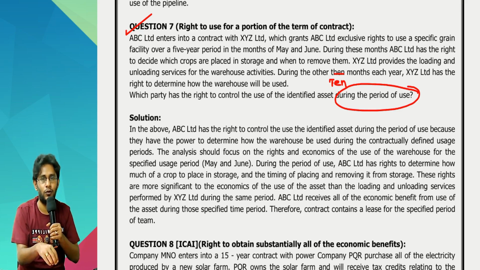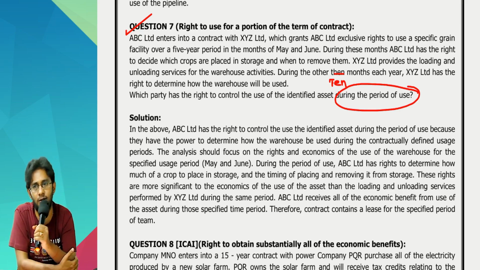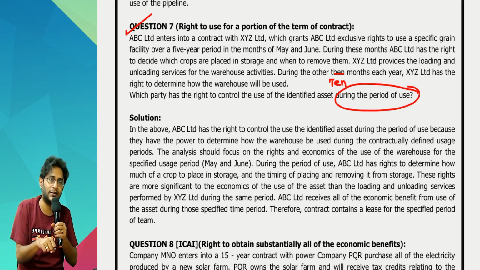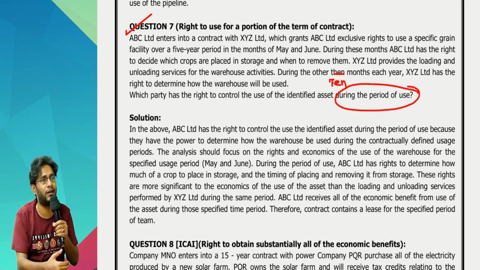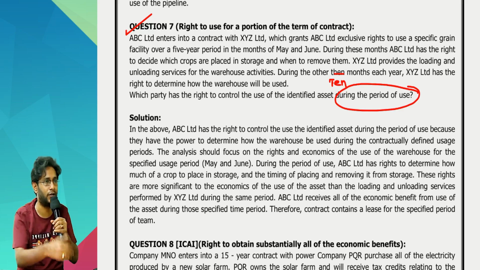In those 2 months, who is having the right? Customer, ABC Limited. Sir, we are bothered about my decision making power, my control of the asset in the period what we have agreed. The standard never told that the periods must be consecutive periods.